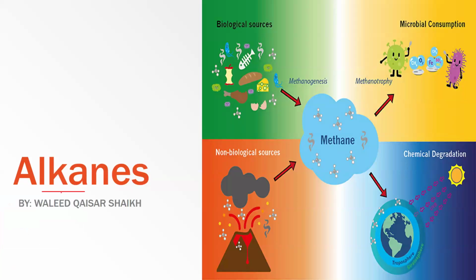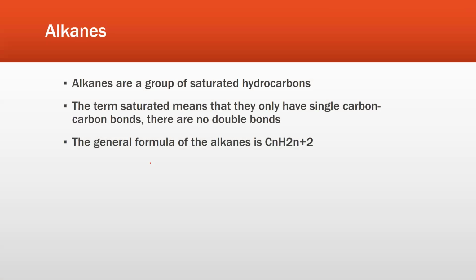So what are alkanes? We talked that alkanes have a functional group when all carbons in alkanes have a single bond. The general formula of alkanes is CnH2n+2. For example, methane, ethane, propane, butane, pentane, hexane, heptane, octane, nonane, and decane.